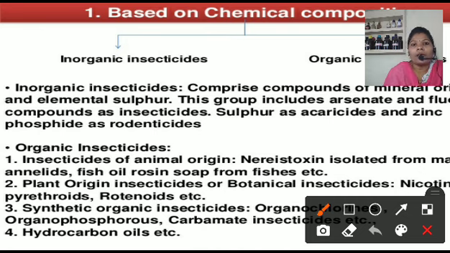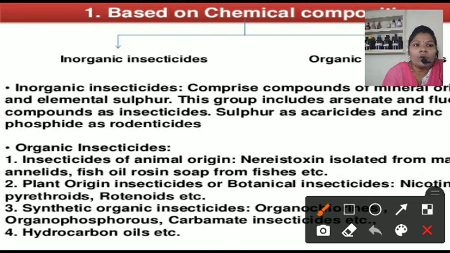Next type, there is the organic insecticide. There are three types of organic insecticide. The first is insecticides of animal origin. These are neurotoxins isolated from animals, such as fish oil and rosin soap from the fishes. The next type is the plant-origin insecticides, or botanical insecticides.